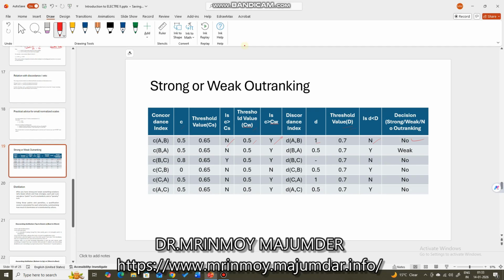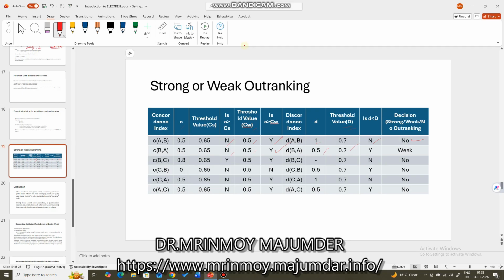Okay. So no. For the next case, the concordance index between B and A value is 0.5. Threshold value for strong is 0.65. Then no. Threshold value for weak is 0.5. So it is equal. So it is yes. For discordance, the value is 0.5 and this threshold value is 0.7.